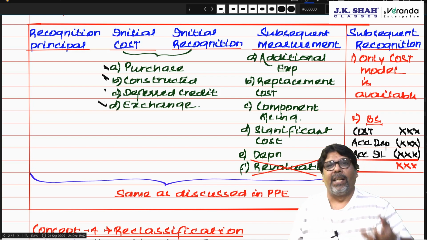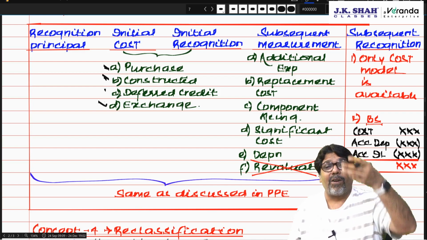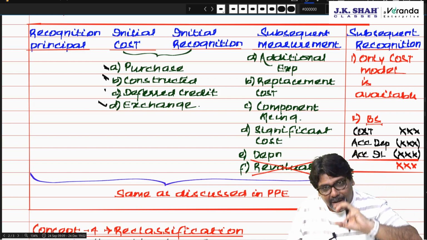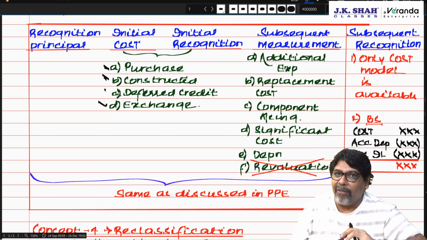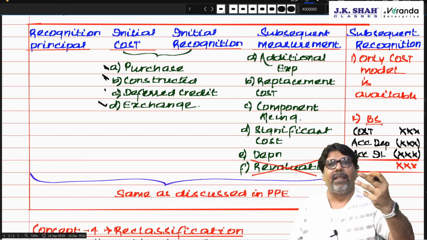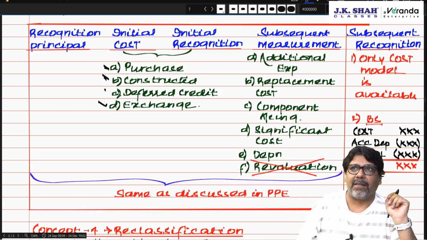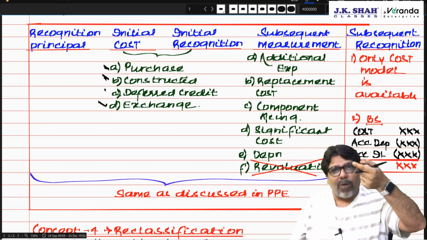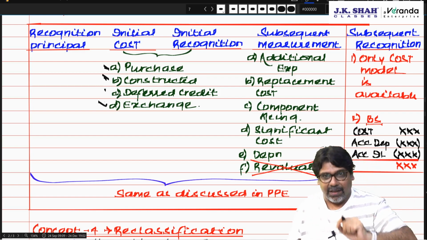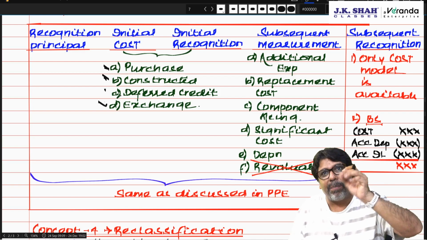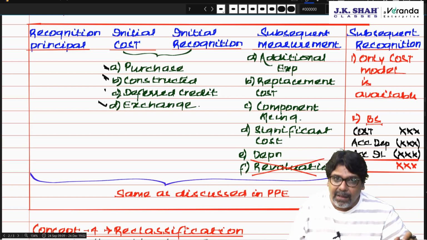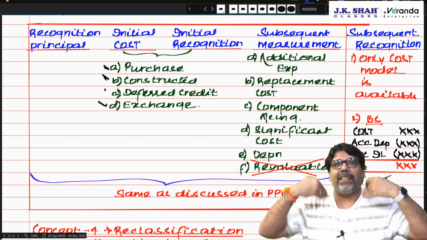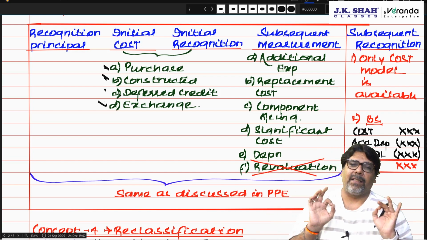Exchange. In exchange, we had studied that cost of investment property acquired will be equal to fair value of asset given up, if commercial substance exists.